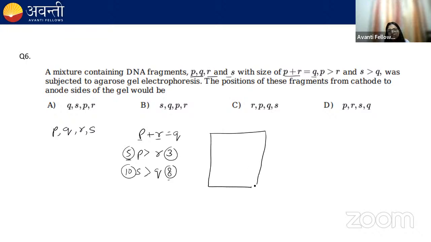This is an agarose gel electrophoresis setup. Here are the wells in which we are going to load the sample. In this test tube, there's a DNA which is treated with the restriction endonuclease.